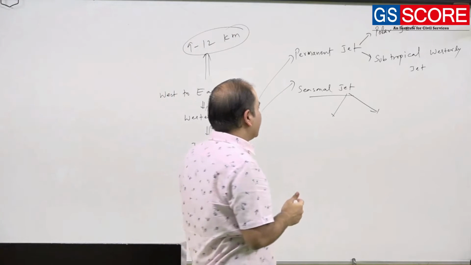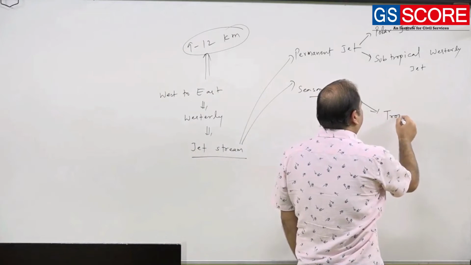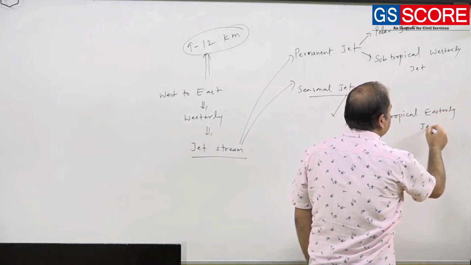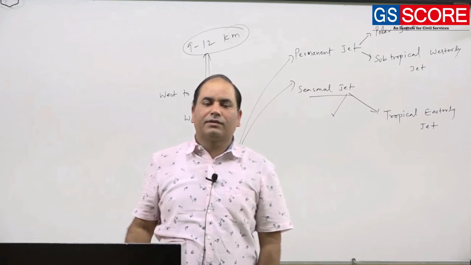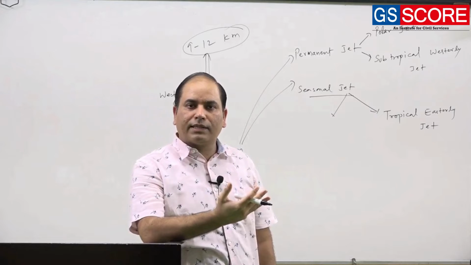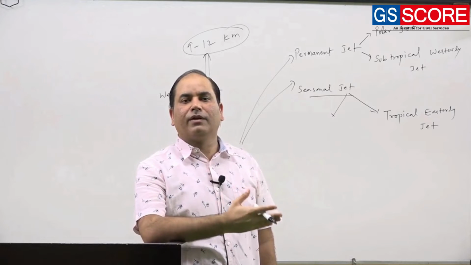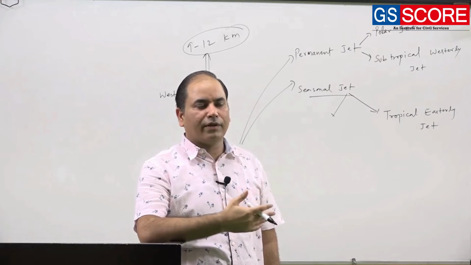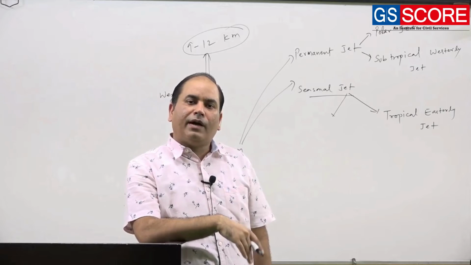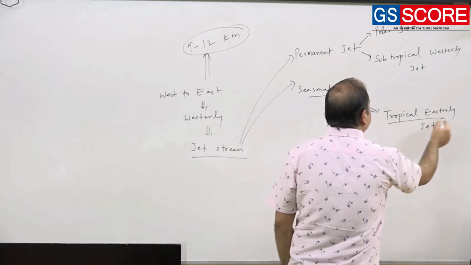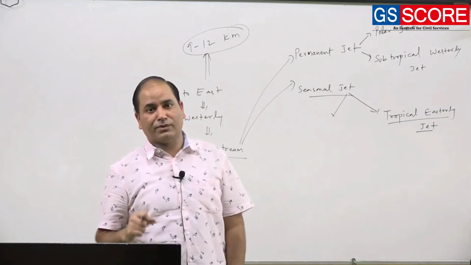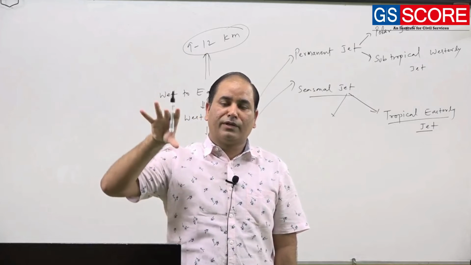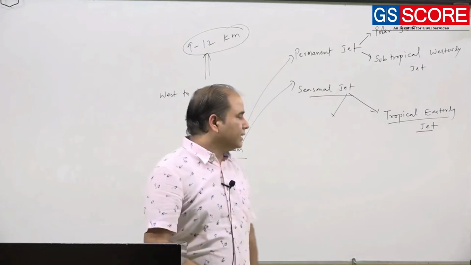So we have some seasonal jets, like the tropical easterly jet. The tropical easterly jet is sometimes referred to as the Krakatau jet stream, sometimes as the Tibetan jet stream, and sometimes as the Koteshwaram jet stream. I have extensively discussed this tropical easterly jet stream while discussing the monsoon, because it has a direct bearing on our country's monsoon, that is, the Indian monsoon. So we have already discussed it.